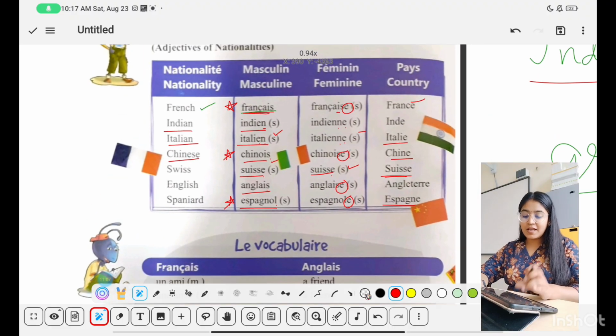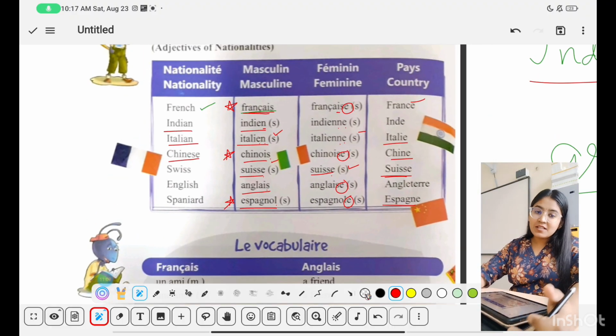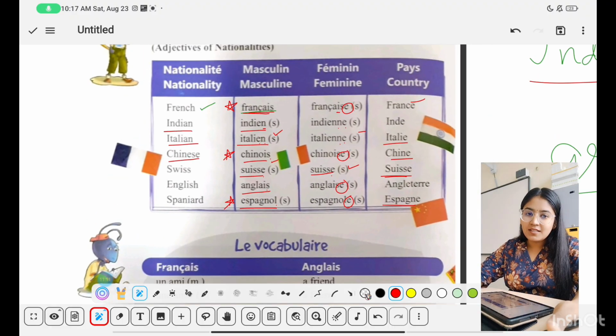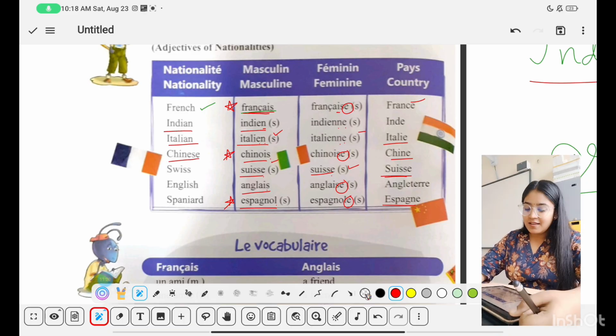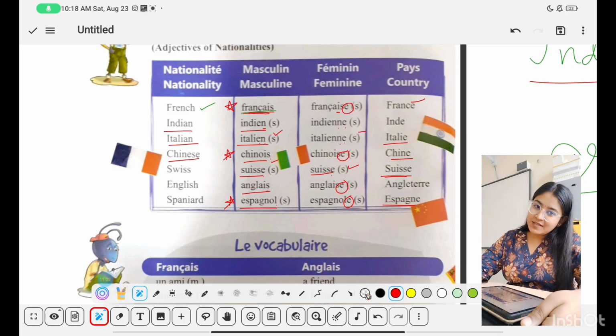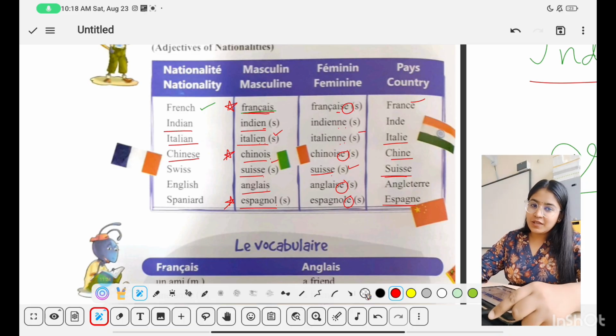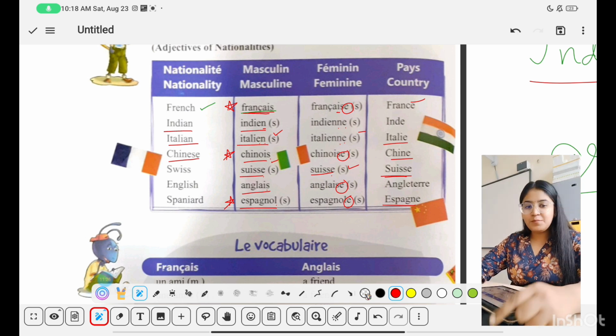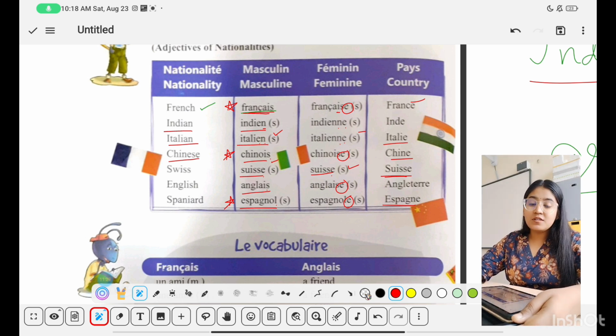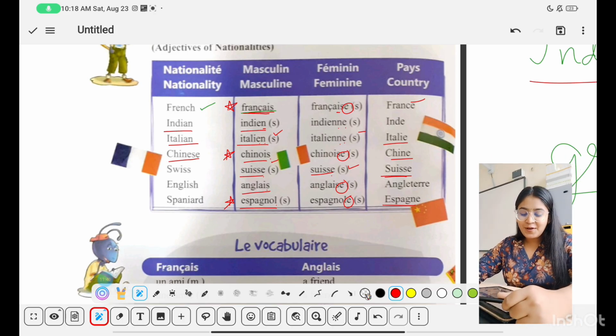So I think that's it for this chapter. Please revise your nationalities really well. Masculine nationality you have to learn, adjectives you have to learn, formula of conversion, you always have it, so you can convert the following into feminine and plural with the formula, but also please remember that there are exceptions in French, so be careful while doing your conversions. Please remember the exceptions as well.